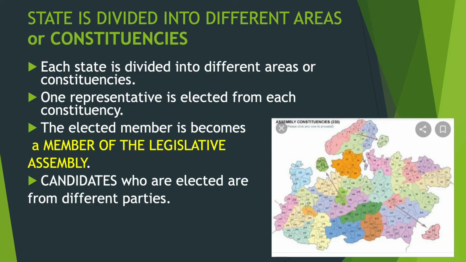Who is an MLA? Each state is divided into different areas or constituencies. See the map here. This is the map of Madhya Pradesh. It is divided into 230 constituencies. One representative is elected from each constituency. The elected member becomes a member of the Legislative Assembly. Candidates who are elected are from different political parties.